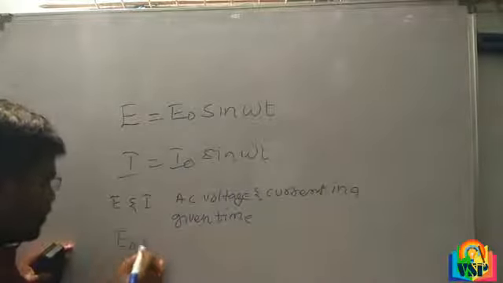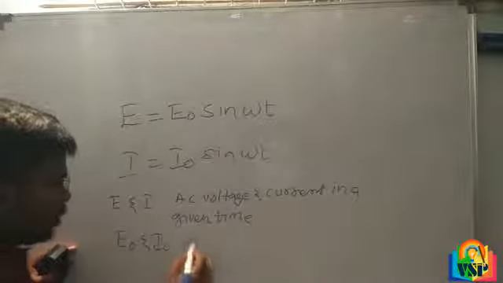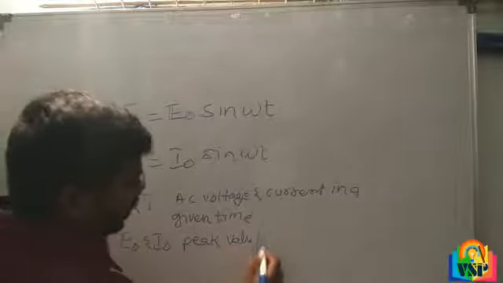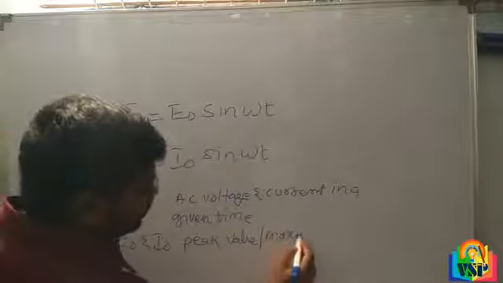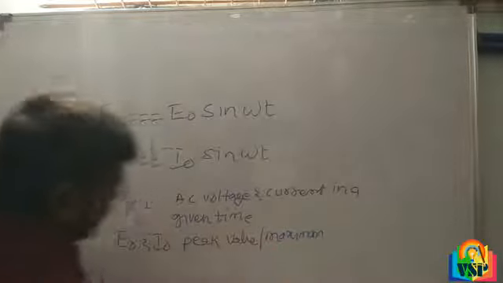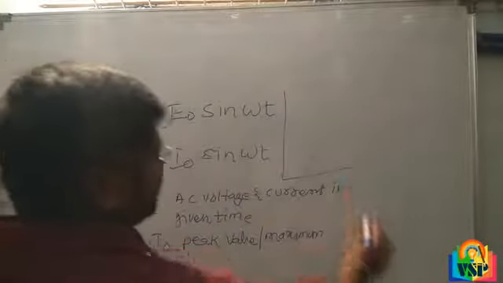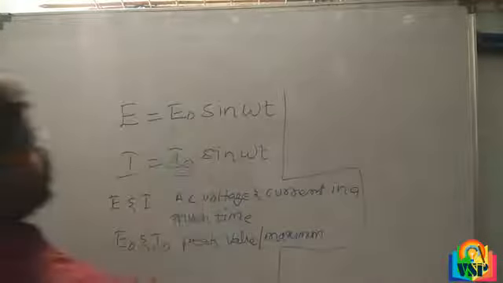E naught and I naught are peak values, the maximum value of current and voltage.